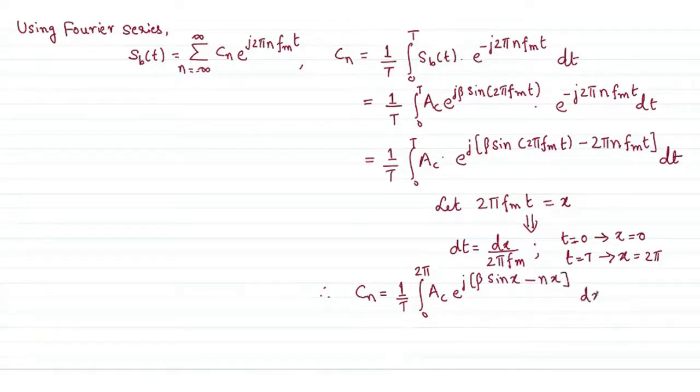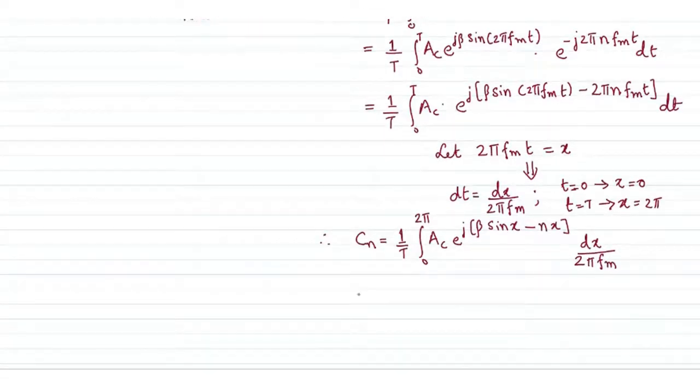Of course, dt has become dx over 2π f_m. So it comes to a concise form of C_n.